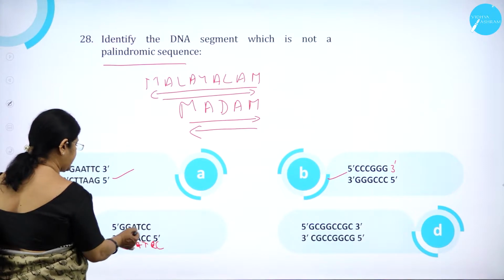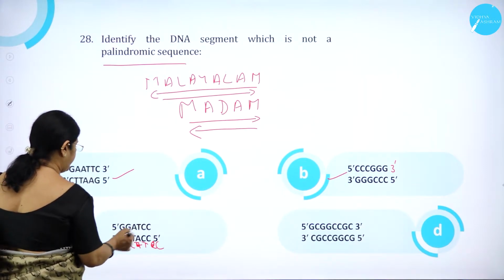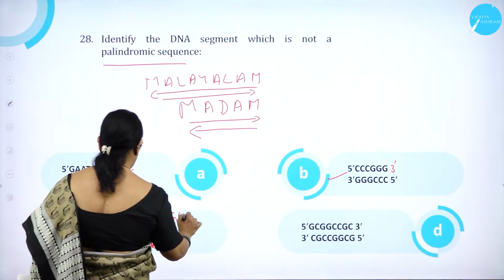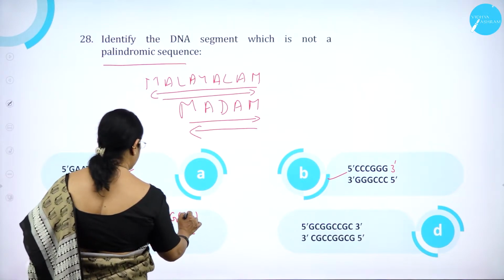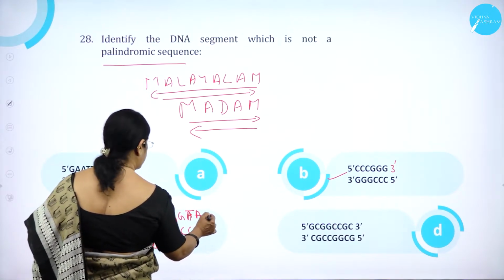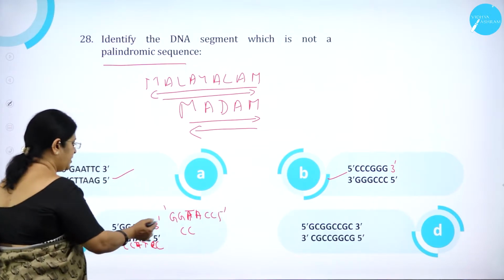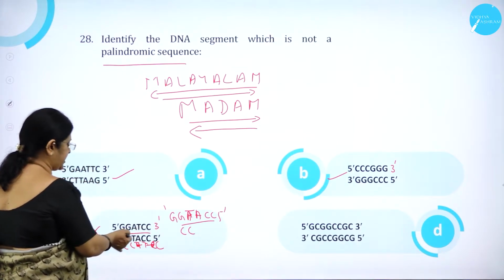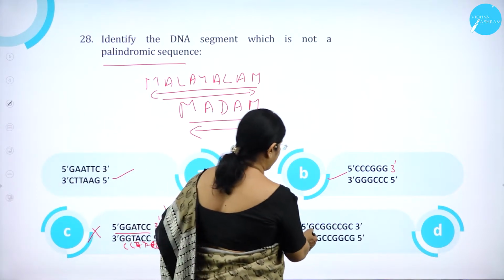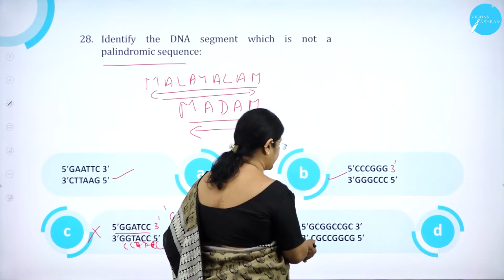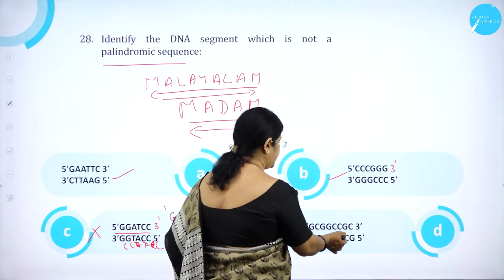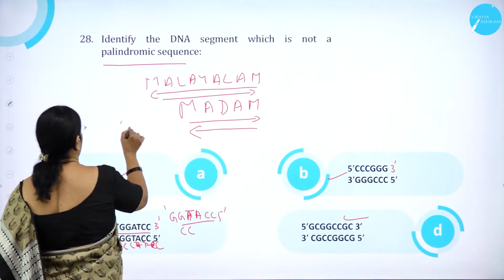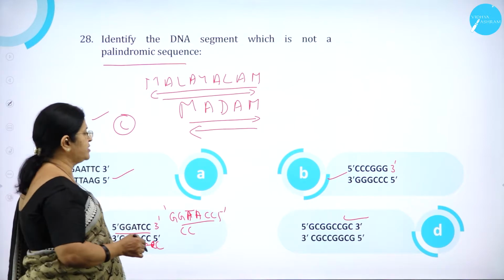It should have been GG, CC only. It should have been the same. From here it should have been C, C, G, G, A, T, that is T, A, C, C, 5'. It would have been like this. So here it is wrong. It is not reading the same. Here, option D, it is the same: 5' CGGCCG 3', 3' GCCGGC 5'. Correct. So option C is not a palindromic sequence.